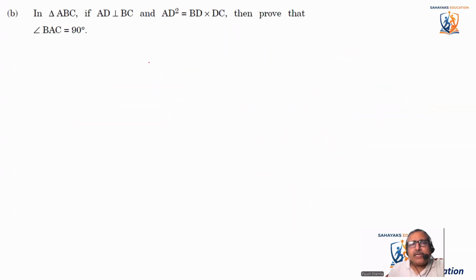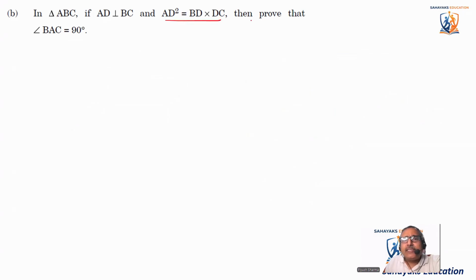Basically these are some additional questions which they have given. You don't have to do all the questions. There are some questions where the choices are there. So in this question they have given choices. In triangle ABC, if AD is perpendicular to BC and AD square is equal to BD into DC, then prove that angle BAC is equal to 90 degree.